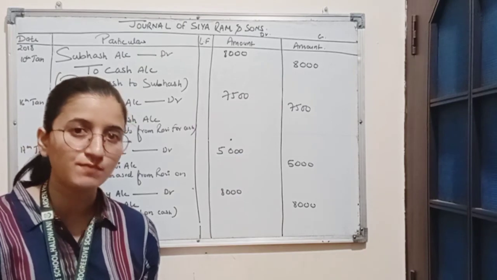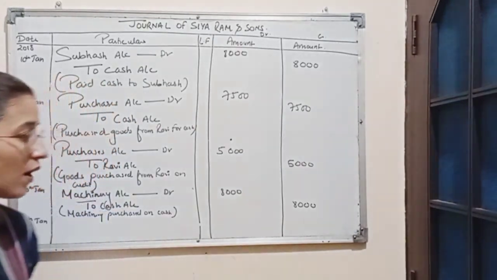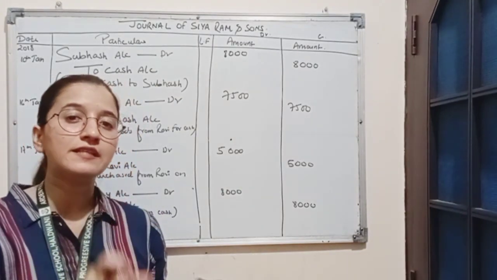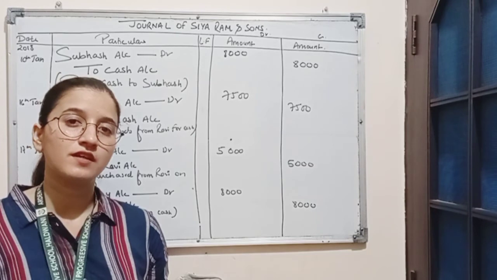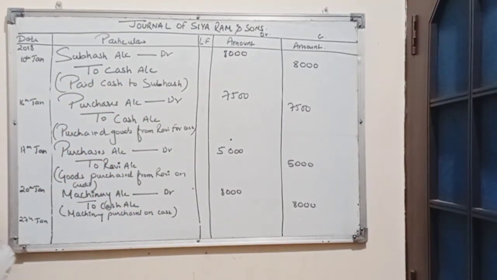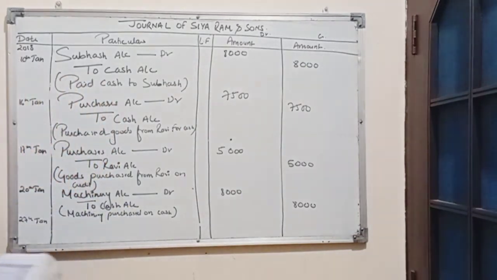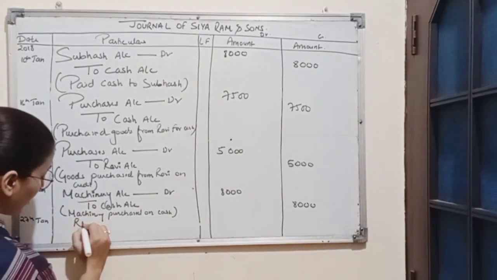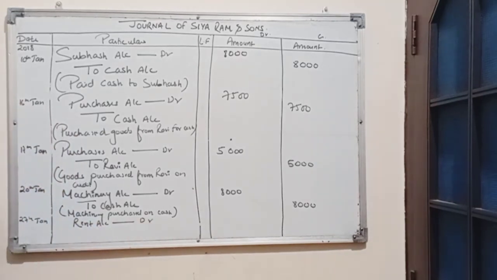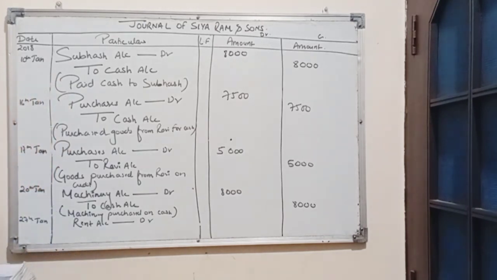Now here rent has been paid. Rent is an expense because if we are paying rent, that means it is expense for the company. Now expenses are always paid in cash. So rent is an expense and cash is an asset. Here according to the rule of nominal account, we know all the expenses are debited. So we will debit rent account. And this rent has been paid for cash. So here cash account is a real account.